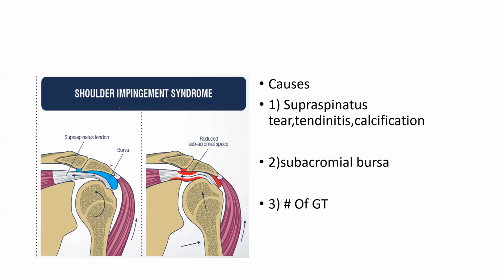Then you can have bursitis, then you can have a fracture of the GT. If the GT is fractured, the supraspinatus, whose origin is from the GT, is affected. From the GT there are three muscles: supraspinatus, infraspinatus, and teres minor. So if you have a GT fracture, what will happen to the supraspinatus? The origin will avulse, and every time you abduct, there would be pain. Because of these reasons, there would be pain.